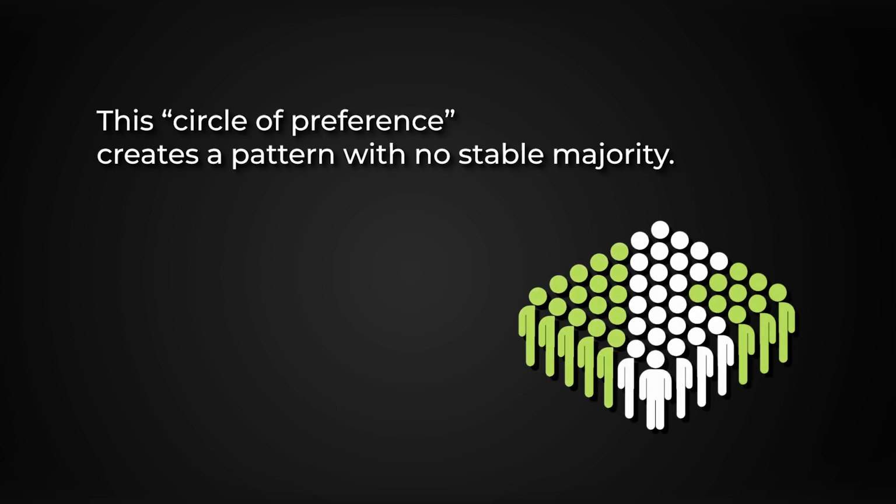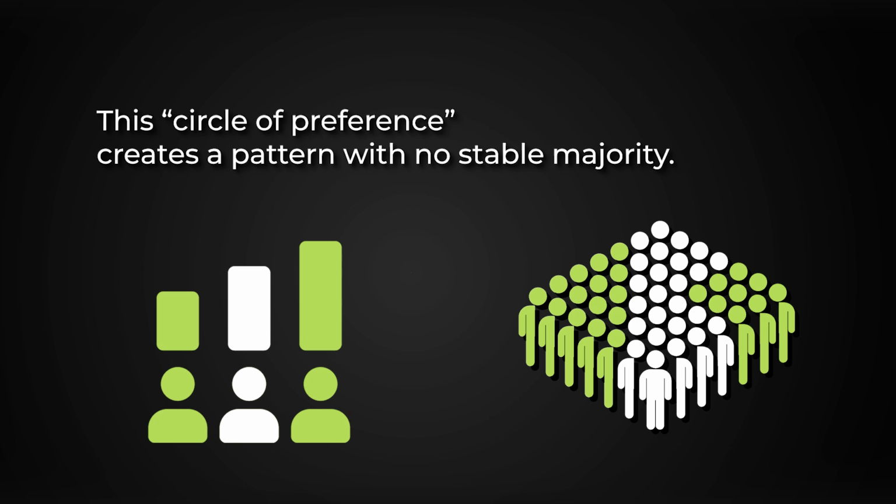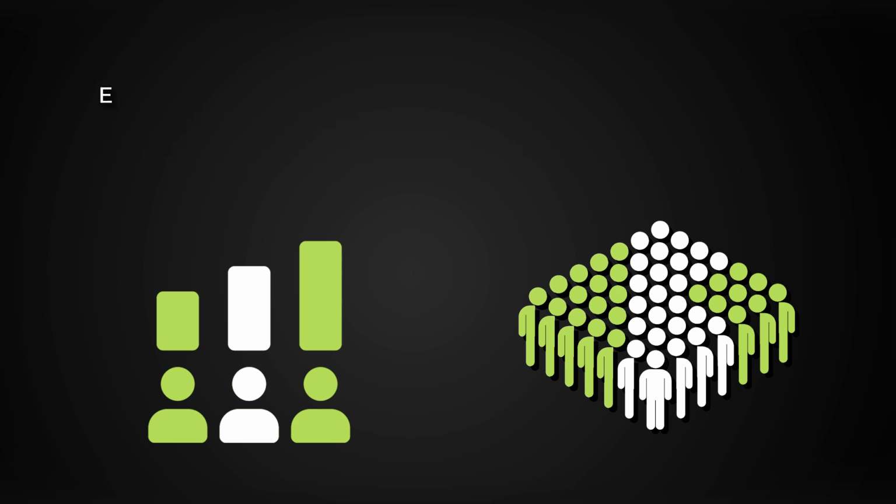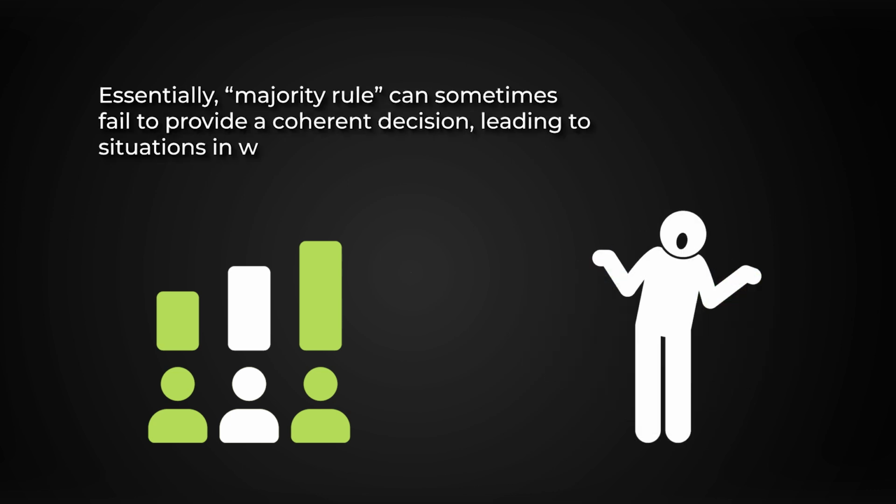And since the democratic process is all about appeasing the majority, this paradox reveals just how flawed outcomes can be, even when each individual's preferences are consistent. Essentially, majority rule can sometimes fail to provide a coherent decision, leading to situations in which all 3 groups are disappointed.